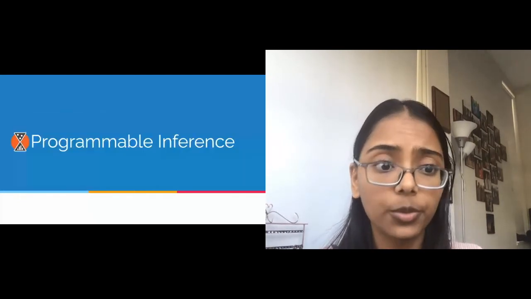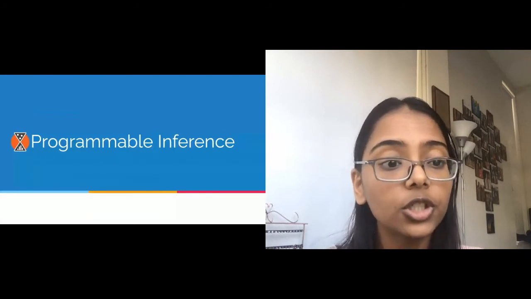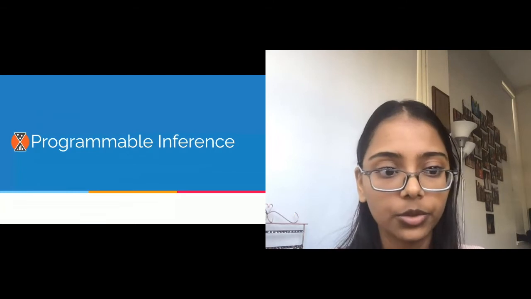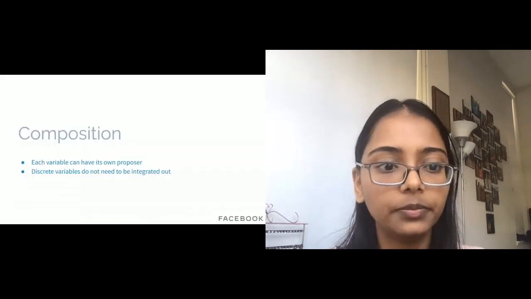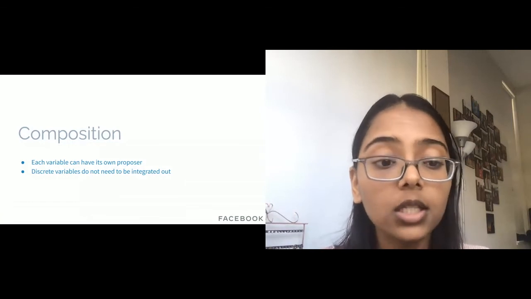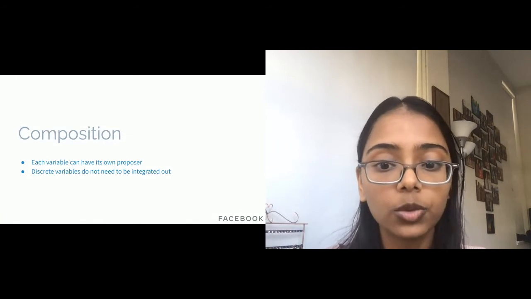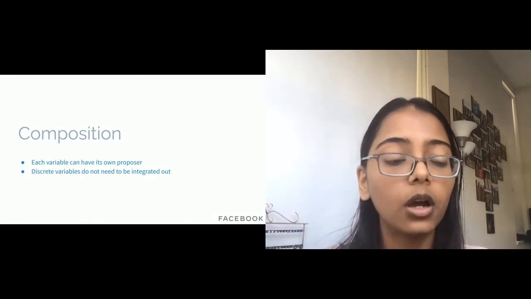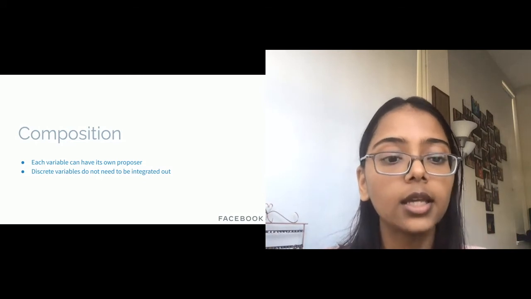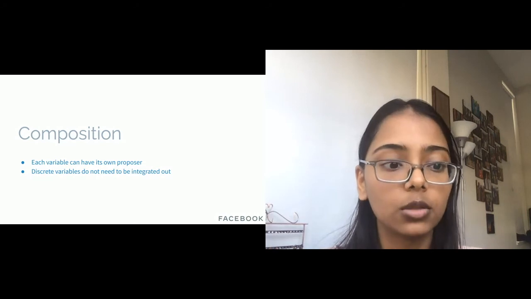So we'll talk about 3 different types of programmable inference. We'll cover composition, blocking, and custom proposers. So let's start with composition. Because we use SSMH and propose a value for random variables individually, we can use different proposers for different variables. A consequence of this is that, unlike in some other PPLs, Bean Machine does not need to integrate out discrete variables.